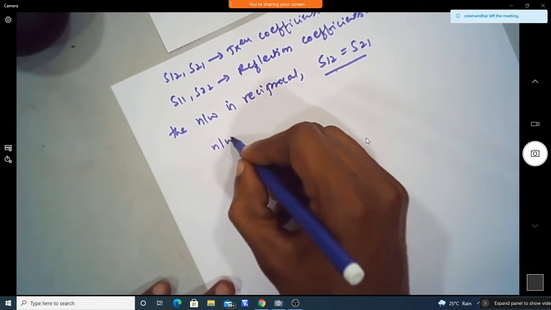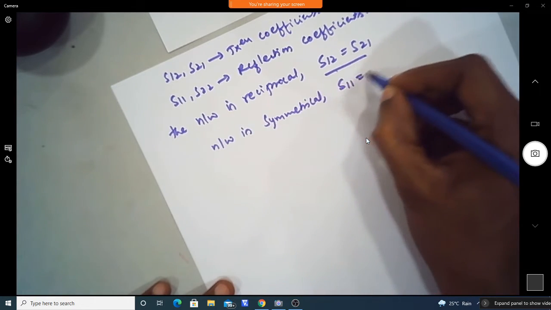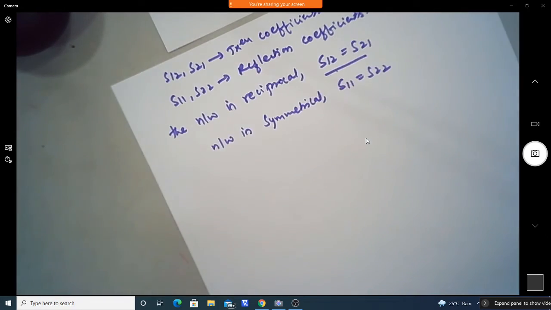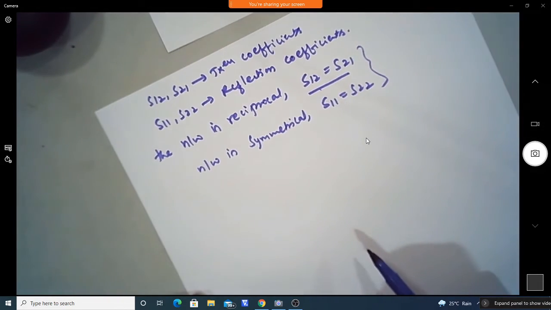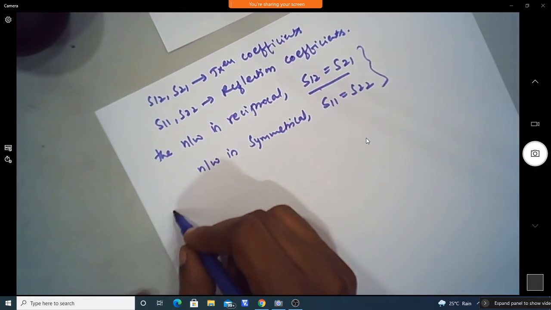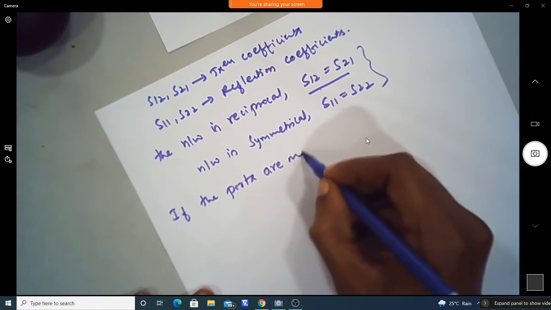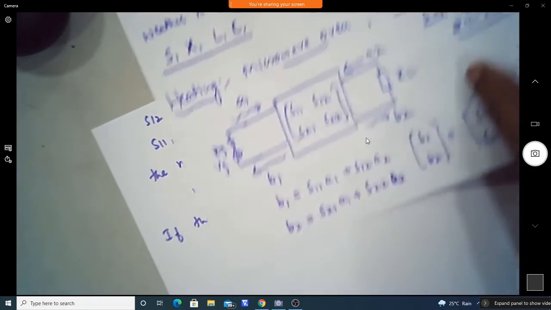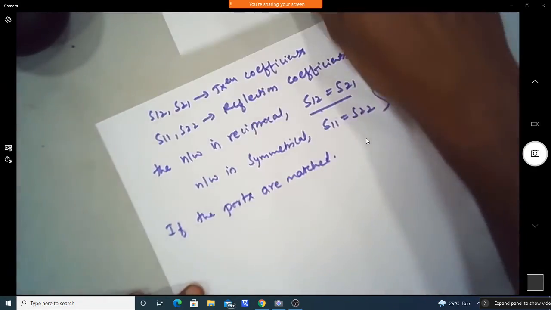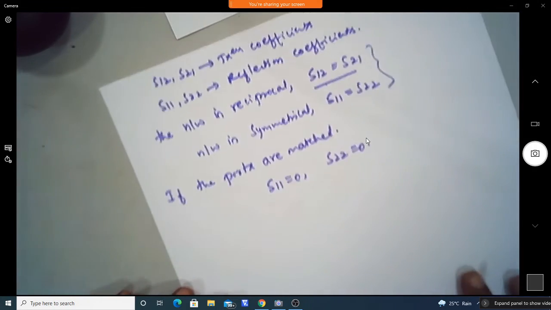And if the network is symmetrical, then we will get S11 equal to S22. That is what we get for the symmetrical network. If the network is both reciprocal as well as symmetrical, we get these two conditions. Also, if the ports are matched, using the matching condition at the two ports, that is at the source side and load side, then reflections are 0, that is S11 equal to 0 and S22 equal to 0.